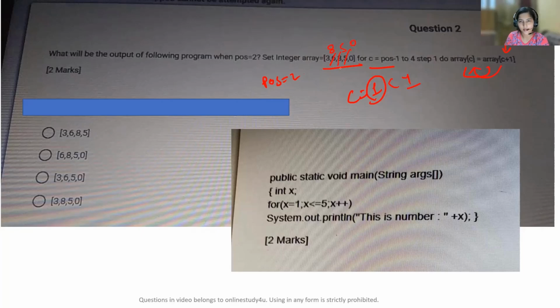So this is how it is working. What will be the correct option then? The updated array we have is 3, 8, 5, 0. 3850 will be the correct answer to our question.